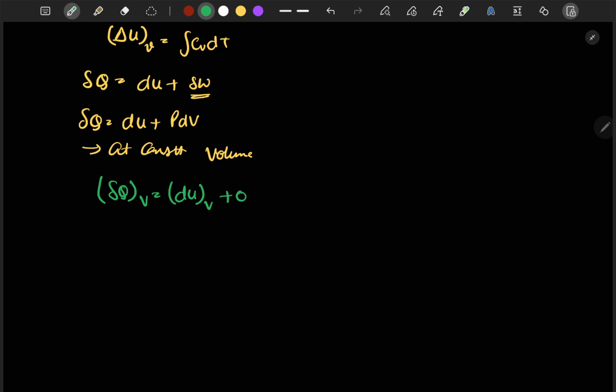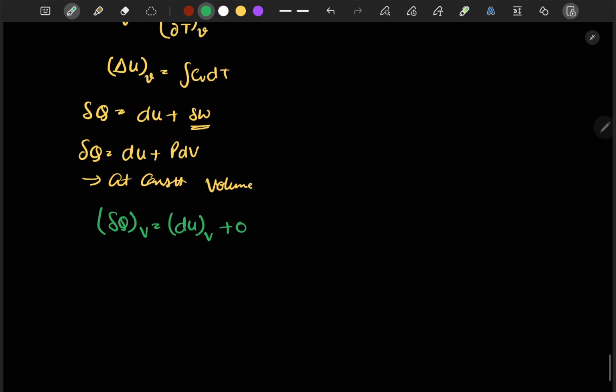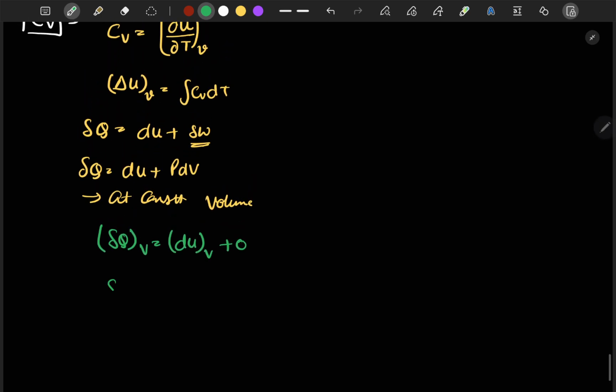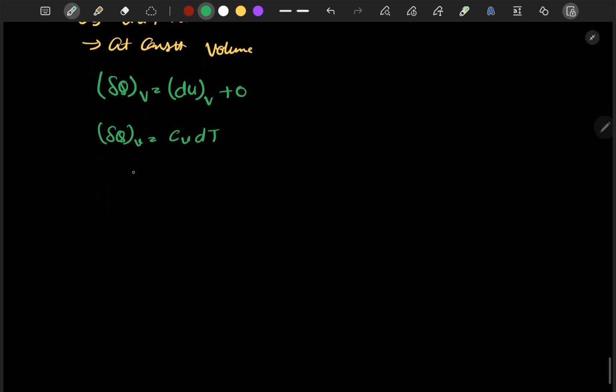So from here we can write delta Q at constant volume is equal to, for dU at constant volume, CV dT. So we can define CV in another form now, that is CV is equal to del Q by del T at constant volume.